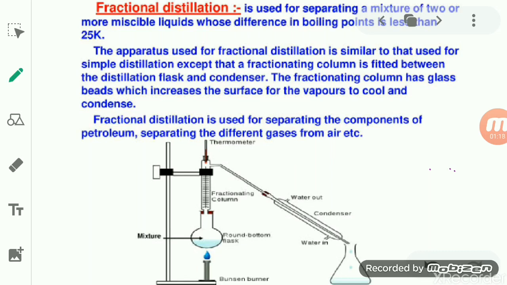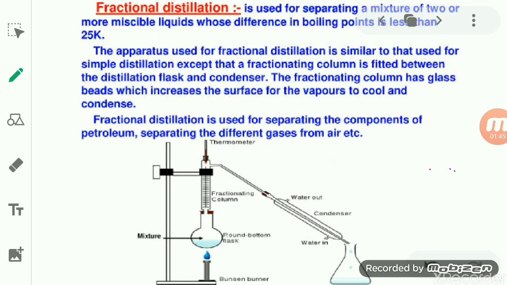But when we talk about fractional distillation, the separating of two or more miscible liquids, again here we will use it for separating liquids which can be mixed together in all proportions, in a uniform composition, which mix together uniformly.